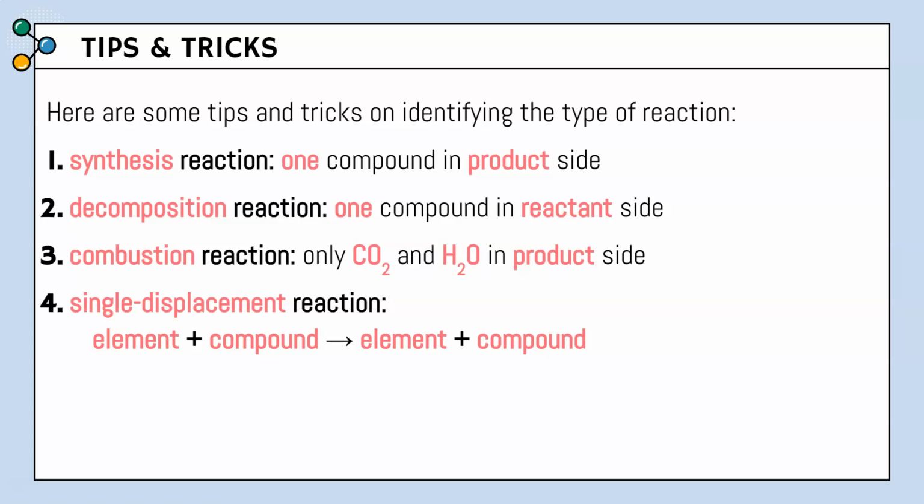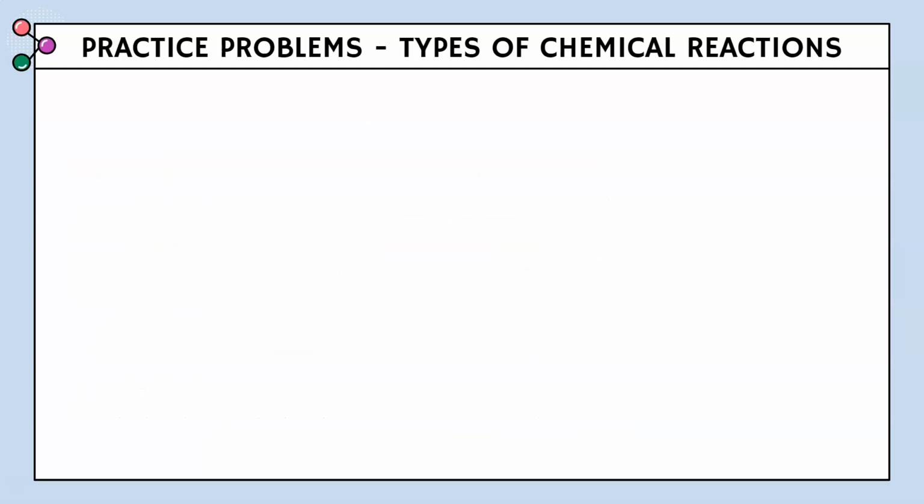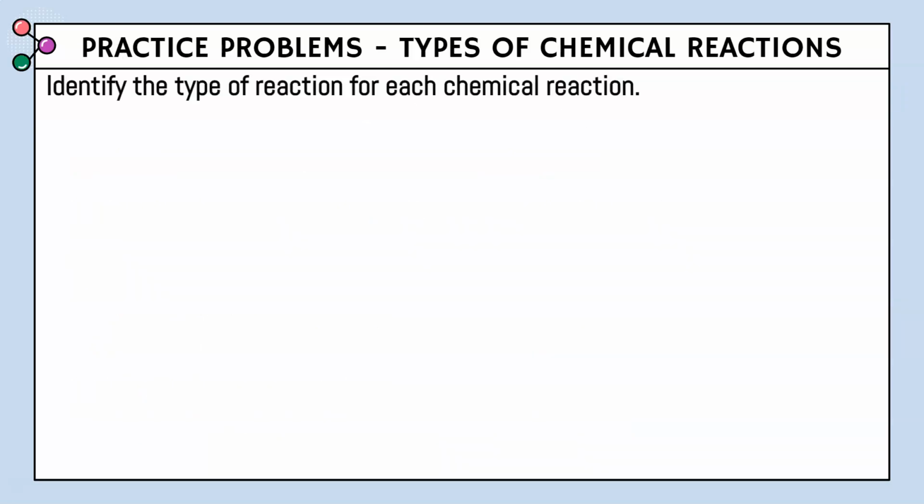that quote-unquote compound. And double displacement reaction will be a compound plus a compound yields a compound plus a compound. Now remember, a compound is multiple elements being put together. So with that idea, let's go ahead and do some practice problems. We're going to identify the type of reaction for each chemical reaction.